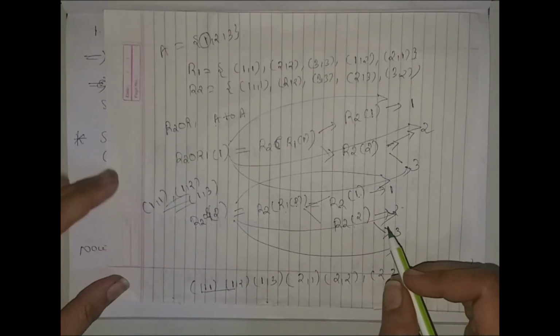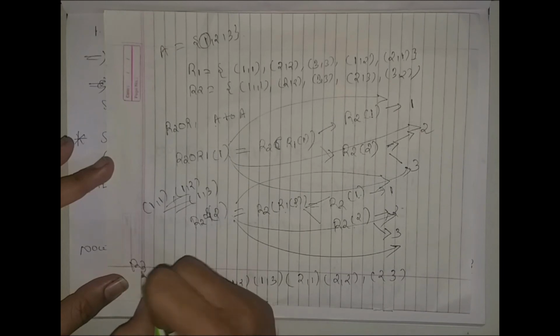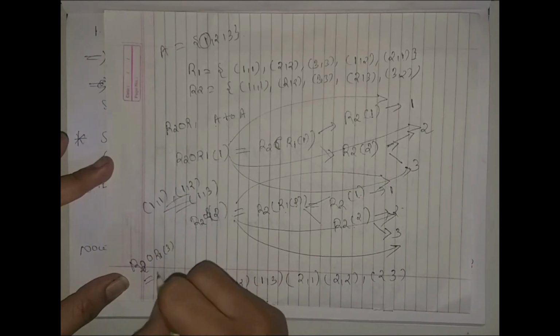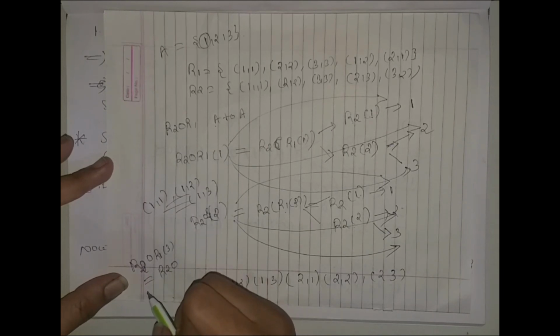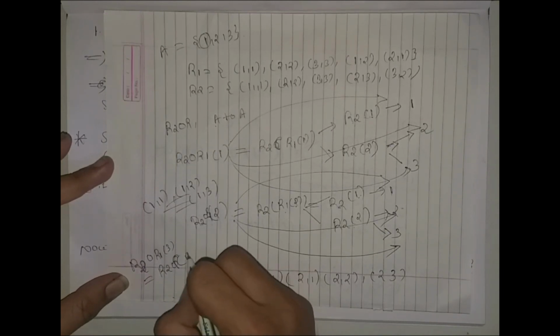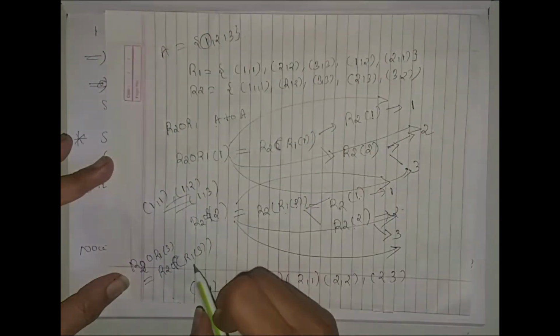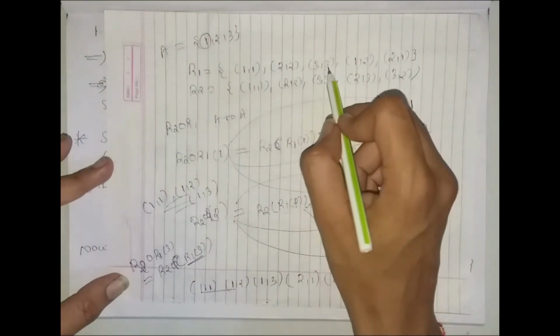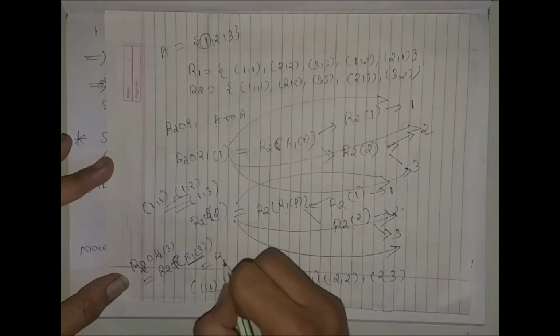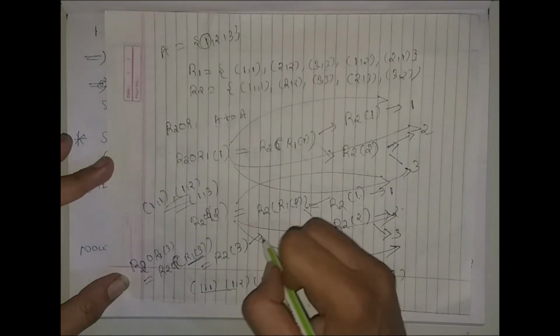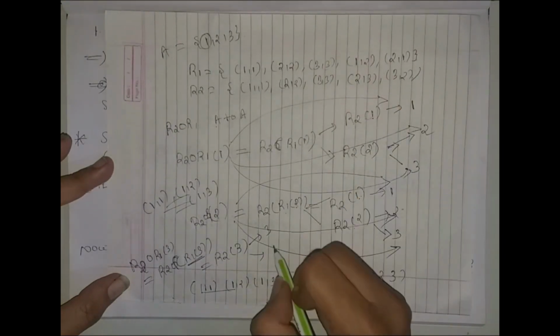Now for 3, R2 composed with R1 of 3. Now 3 is related with 3 in R1, there is only one. Then R2 of 3: 3 is related with 3 as well as 3 is related with 2.